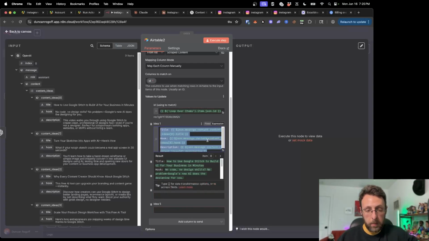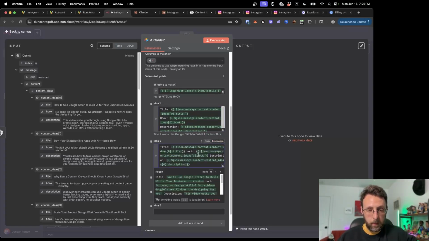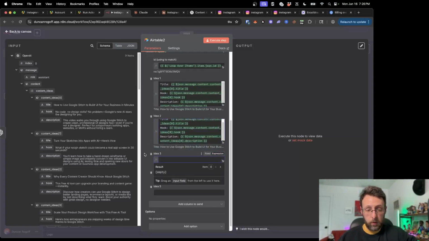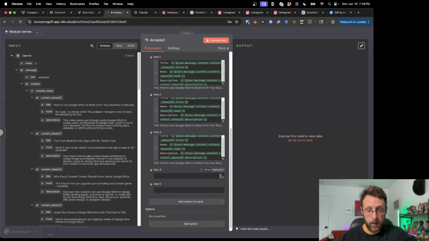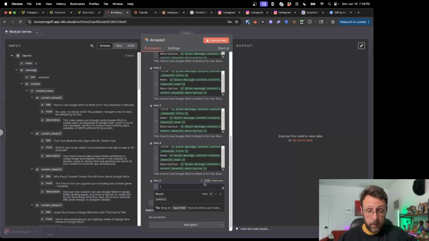And now I can just copy all this and paste them in here. I'll do this so it's a little bit nicer. I'll turn these to expression fields really quick and paste it in here. And I'll turn this to an expression and paste it in here. And I'll do this and paste it in here.